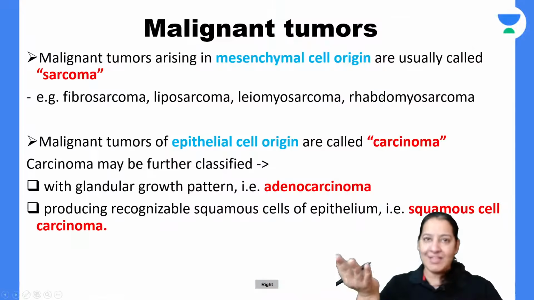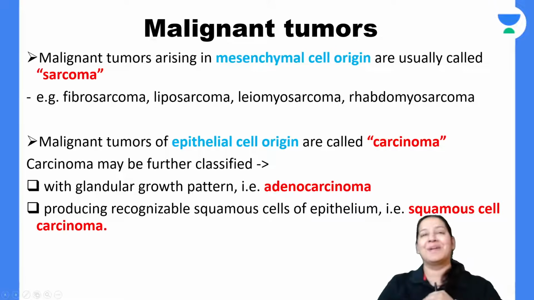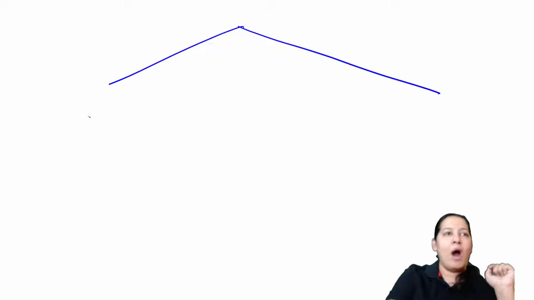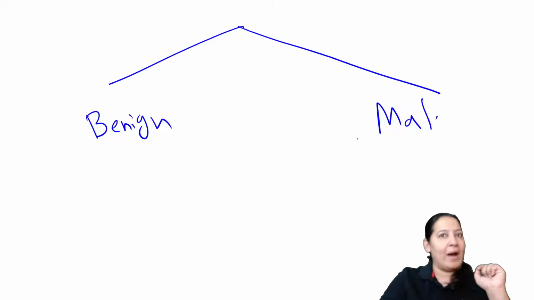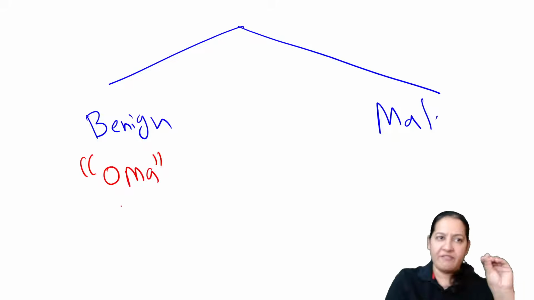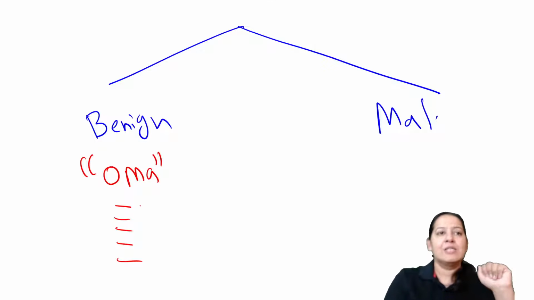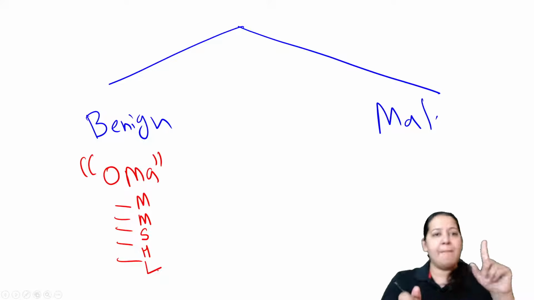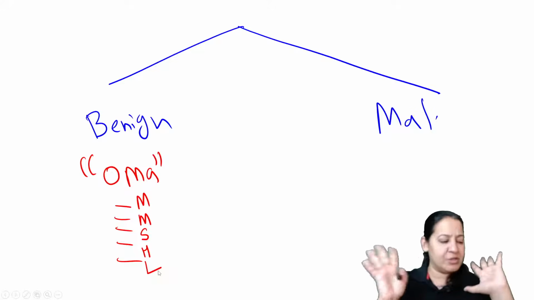Let me come on malignant tumors now. What do they have as a suffix? There are 2 types of tumors in the world: the benign tumors and the malignant ones. Benign tumors have suffix oma. It is a rule. There are 5 exceptions. You know the 5 exceptions: melanoma, mesothelioma, seminoma, hepatoma, and what was the last one? Lymphoma. So MMSHL. These are the 5 exceptions you have to learn.